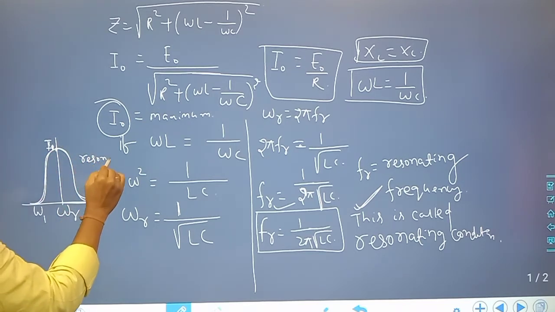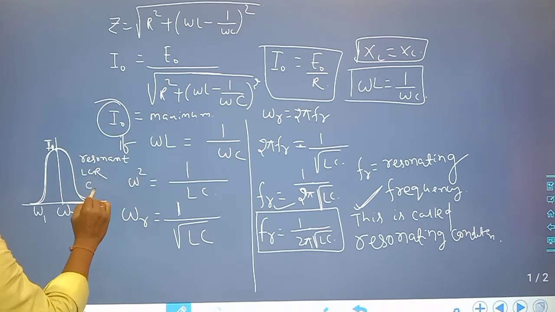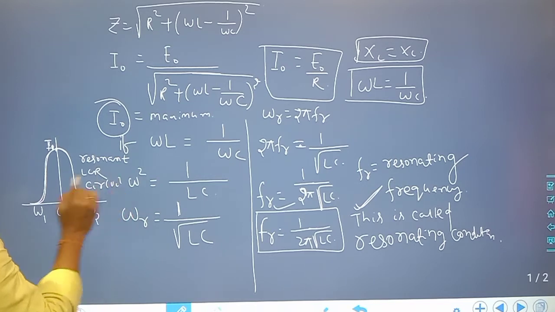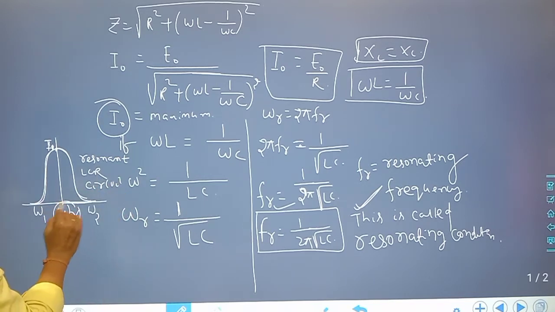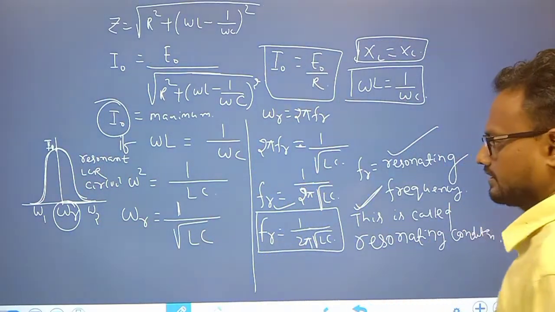This is the graph of the resonant LCR circuit. Clear? So this is the resonating frequency. At the particular frequency where the current is maximum, this frequency is called the resonating frequency. Clear?